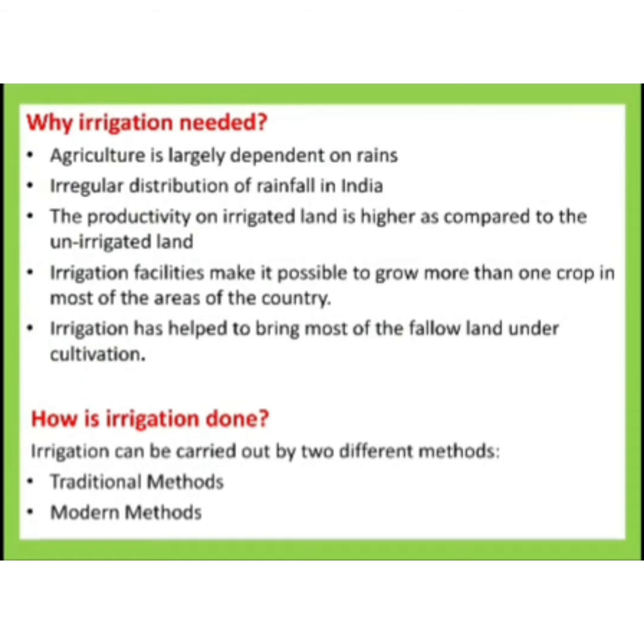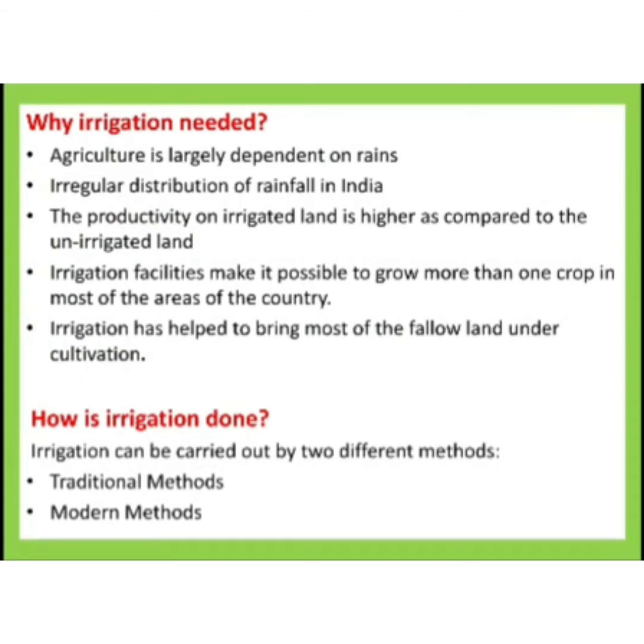And the last point, irrigation helps to grow more than one crop in most areas of the country. Irrigation is necessary because of the irregular distribution of rainfall in India and the large dependence of agriculture on rains, and it helps in multiple cropping.